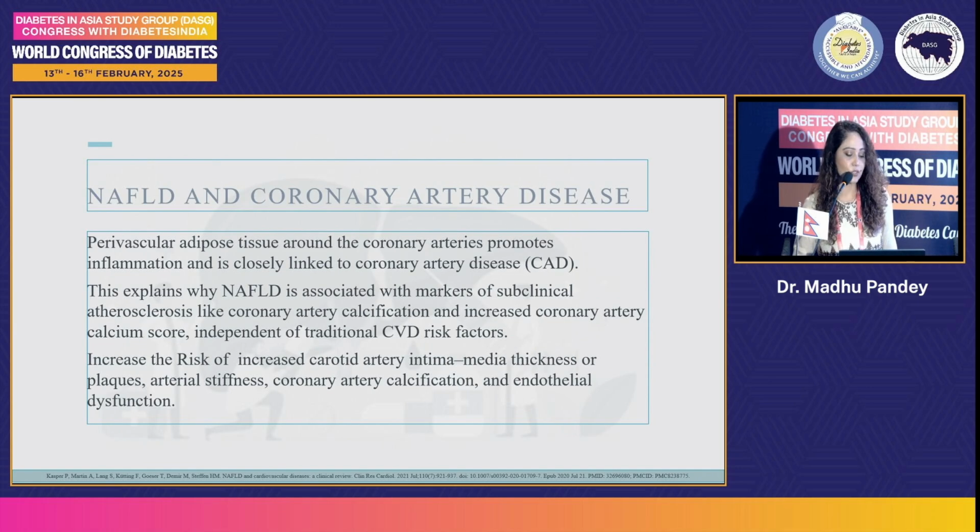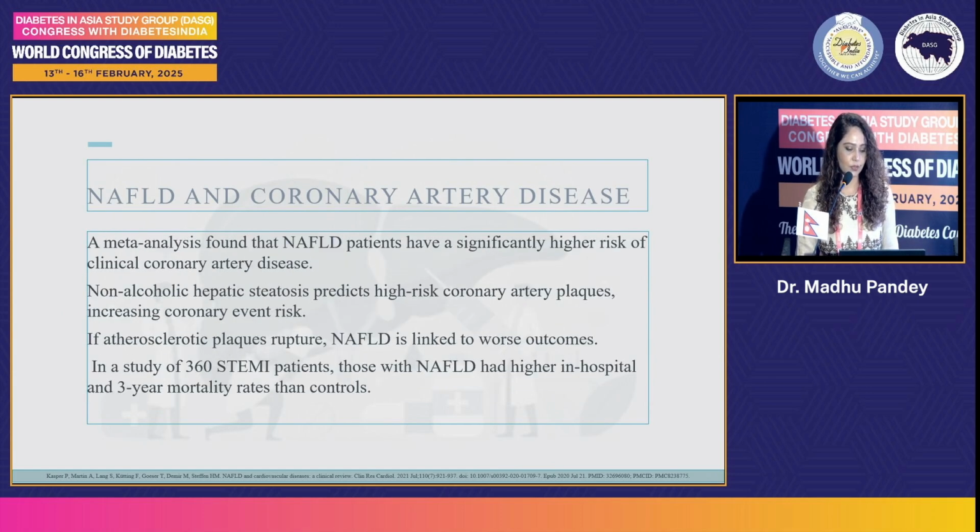And perivascular adipose tissue around the coronary artery promotes inflammation and is closely linked to coronary artery disease, which explains why NAFLD is associated with increased markers of subclinical atherosclerosis like coronary artery calcifications and increased coronary artery calcium scores, independent of traditional CVD risk factors. It also increases the risk of carotid artery intima media thickness, plaque, arterial stiffness, coronary artery calcifications, and endothelial dysfunction, leading to many cardiovascular risks.